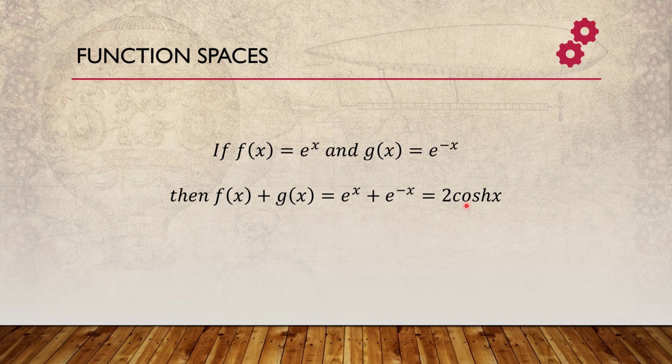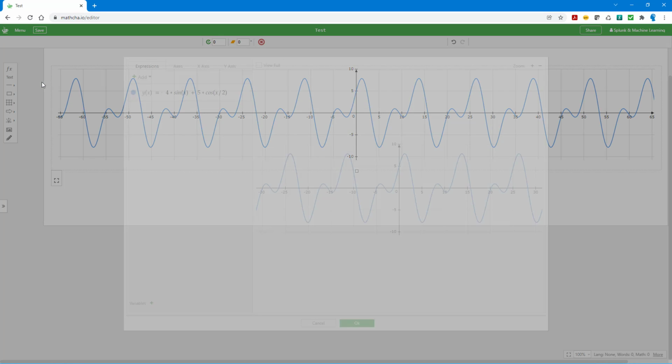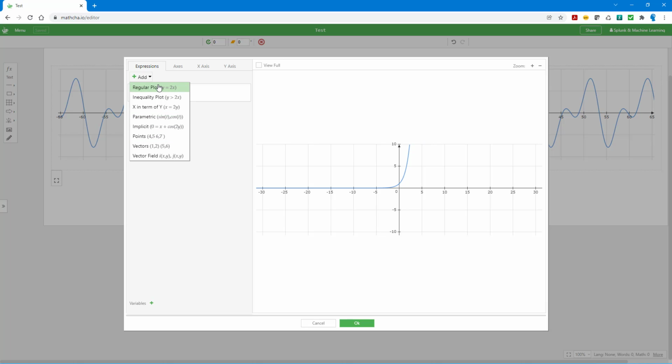Let's draw this one. Here I will just say function plot, and delete this. Let's first draw e to the power x, so I get this one. Let's add a regular plot and draw e to the power minus x, so I get this.